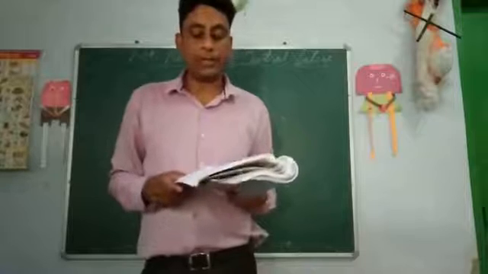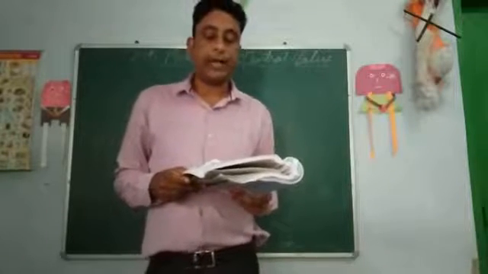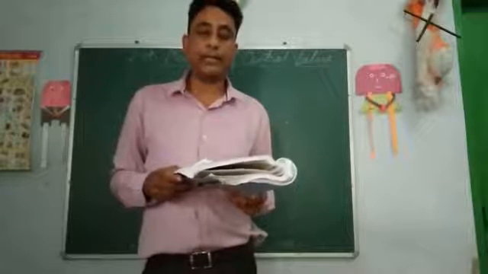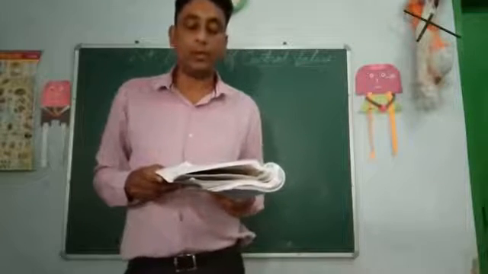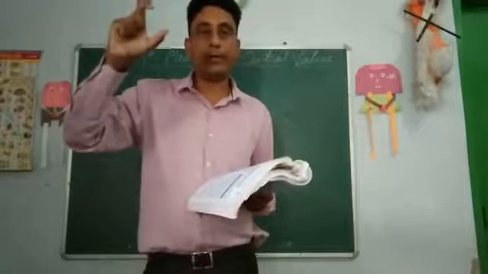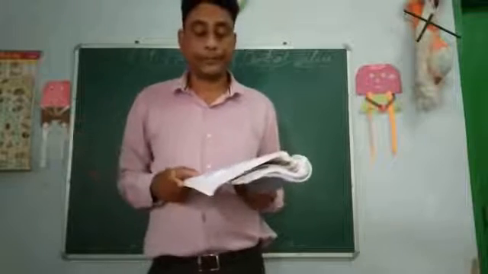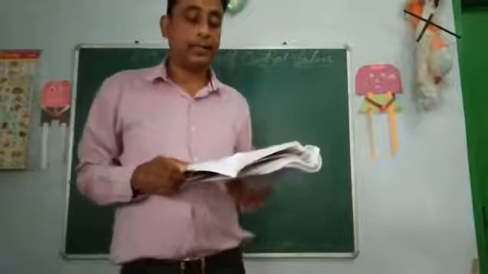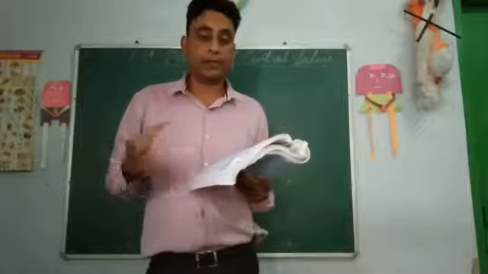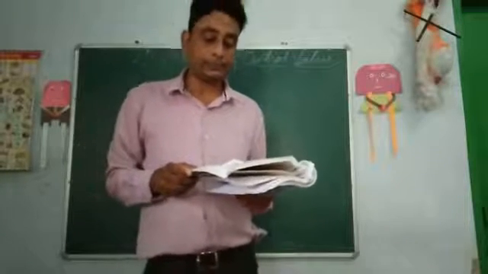Definition of central value or average we will see. An average is a single value that is representing all the items in a series. It is a central value which is representing the entire data of a series. This is also called a measure of central tendency.